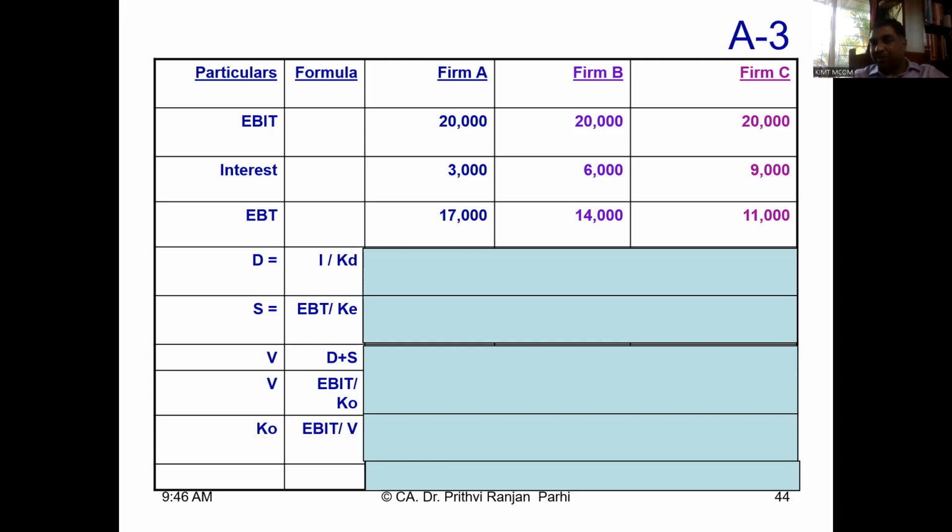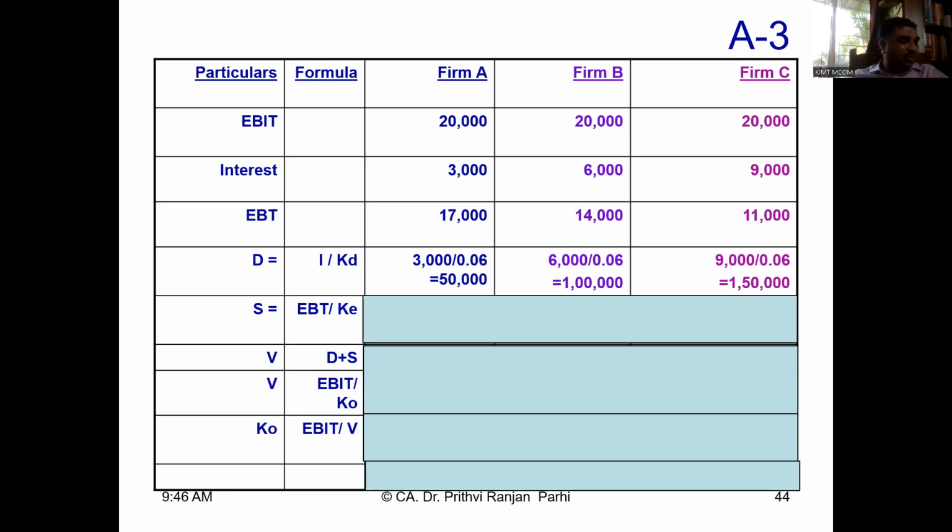For this, these are the formulas. It has been taught to you earlier. So now you can apply the formula. You can see D or debt value is equal to interest by KD. First case interest is 3,000. KD is given to you in the question, 6%. So 3,000 divided by 0.06 is 50,000. Second case 6,000 divided by 0.06 is 1 lakh. Third case 9,000 divided by 0.06, it is 1,50,000. So this is the size of debt or value of debt.